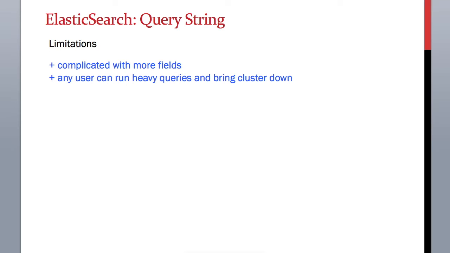Because for Elasticsearch, if you put some special character there, it will consider it as a value which you want to search, and it will search that value over all the documents within the index, and it can create a lot of load for Elasticsearch, leading to the crash of the cluster itself. So use query strings only in development environments and only on the indexes which are smaller in size.